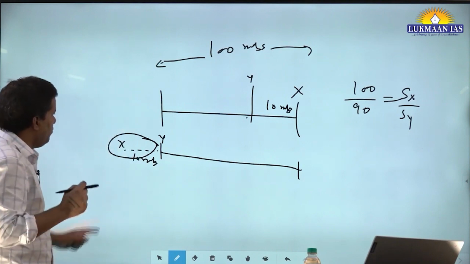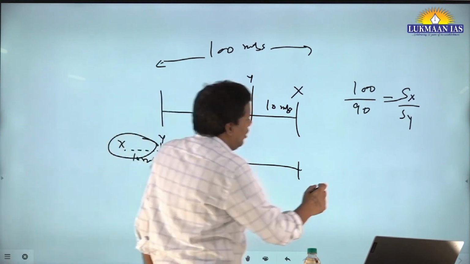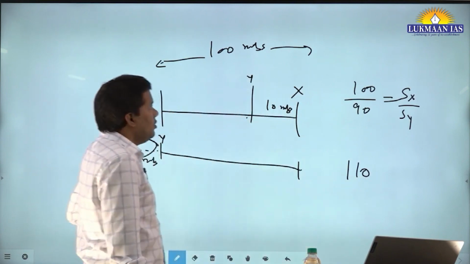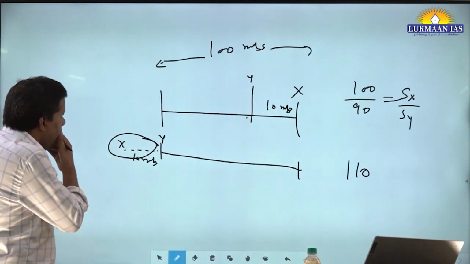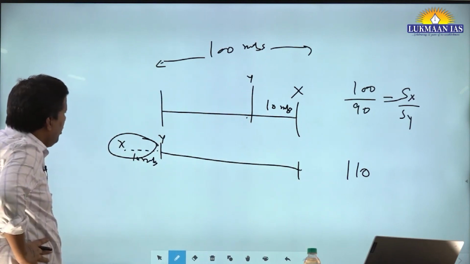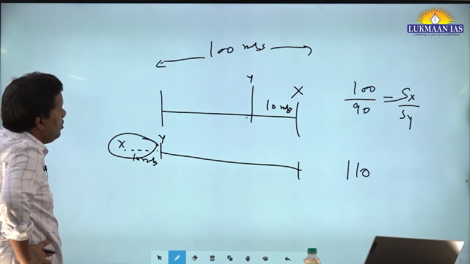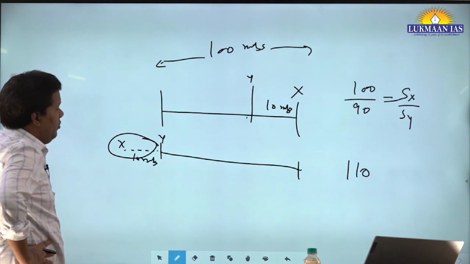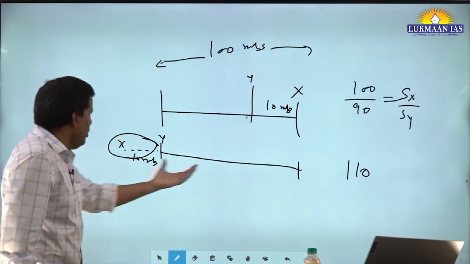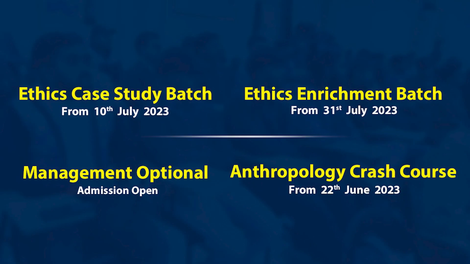So think this way. What is happening in the second condition? How much distance will X travel? 110 meters, right? While traveling 110 meters, how much distance would Y be able to travel? If X travels 110 meters, how much would Y travel?